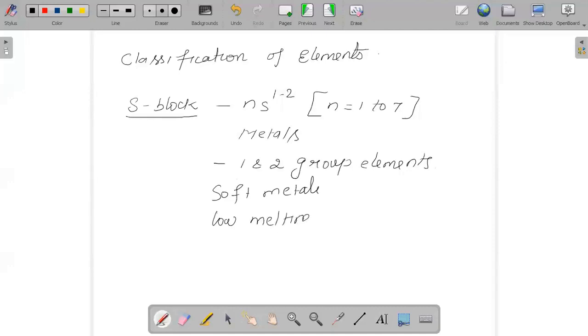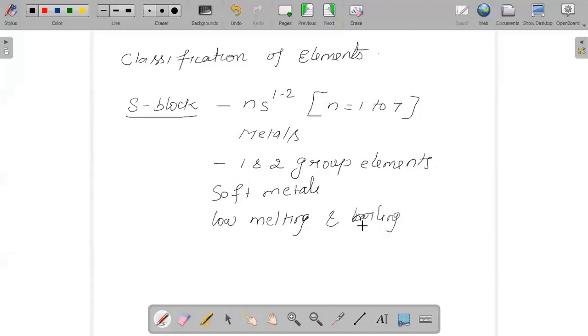All those properties are important because based on the properties of s block, p block, d and f block, you will be asked questions. Like if we are talking about s block elements, immediately we conclude that they are soft metals. They will have low melting and boiling points.